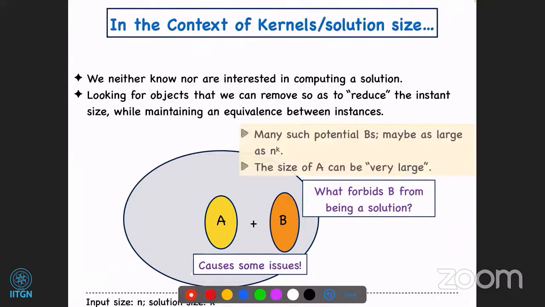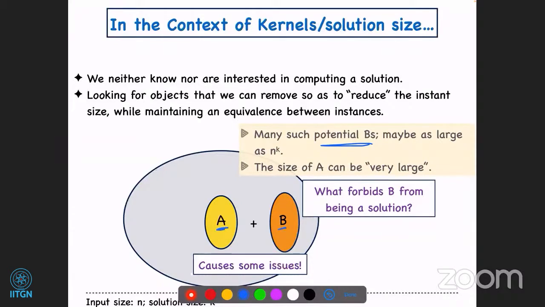So the point is, we have many such potential B's. Such potential B's may be as large as n to the k if we are looking for a k size solution. So let us look at designing kernels in the context when the parameter is the solution size. If we are trying to preserve A for every B, the solution B is unknown to us and we are not even interested in computing a solution. We are interested in compressing our instance, right?